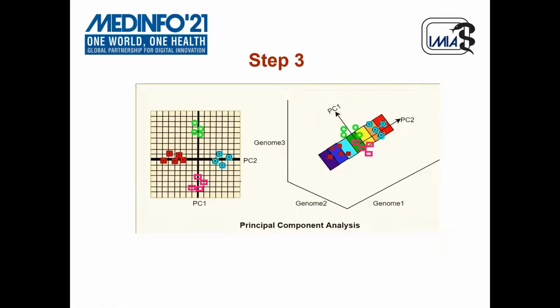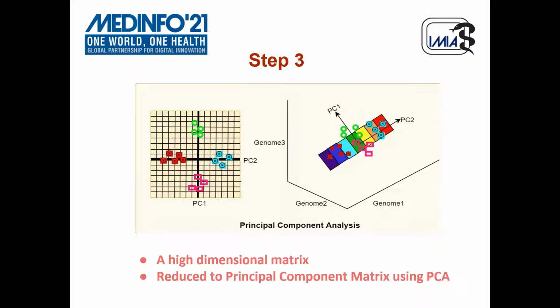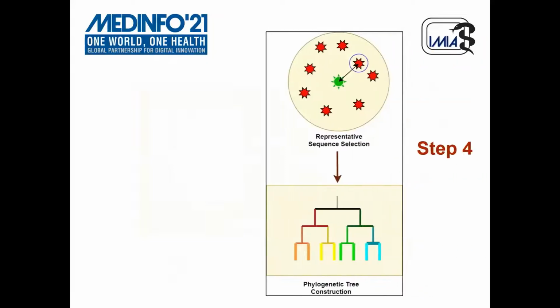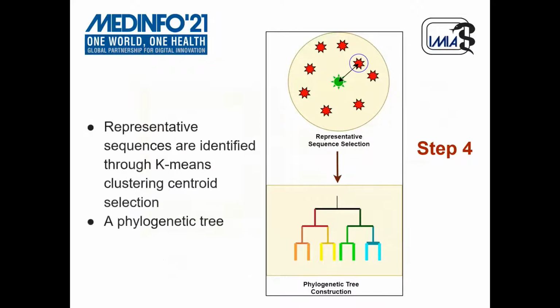Obviously, the distance matrix was very high dimensional, as a pairwise distance-based method was taken into consideration. So we needed to reduce the dimensions. It was reduced using a common dimensionality reduction technique known as principal component analysis. From the principal component analysis matrix, we found the representative genome sequence. To find the representative genome sequence, we used the k-means clustering centroid selection method. For each country-wide subset, we have a representative genome sequence.